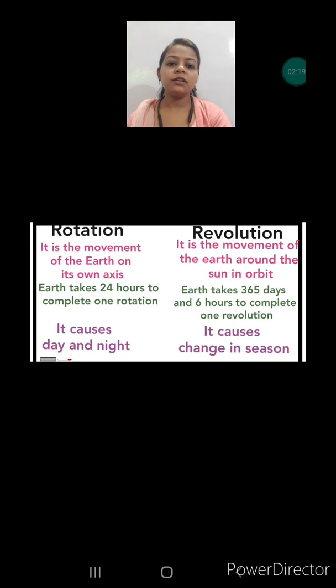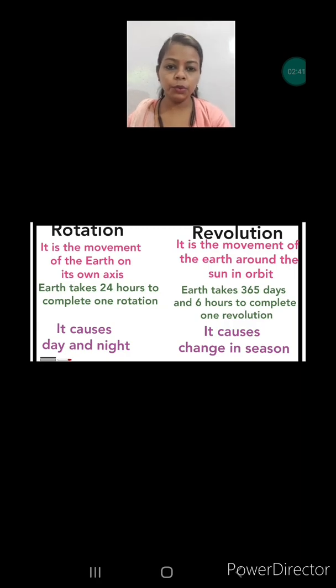Now the next difference is that it causes day and night. The rotation causes day and night because only half of the earth faces the sunlight. We have day at that time, and the other part which is not receiving the sunlight is dark, and that is known as night. So this happens due to the rotation, whereas the revolution causes the change in the seasons.